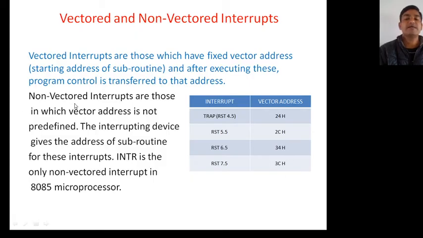And non-vector interrupts are those interrupts in which the vector address is not predefined. The interrupting device gives the address of the subroutine for these interrupts. There is only one non-vector interrupt, that is INTR. INTR is non-vectored and the rest 4 are vectored interrupts.